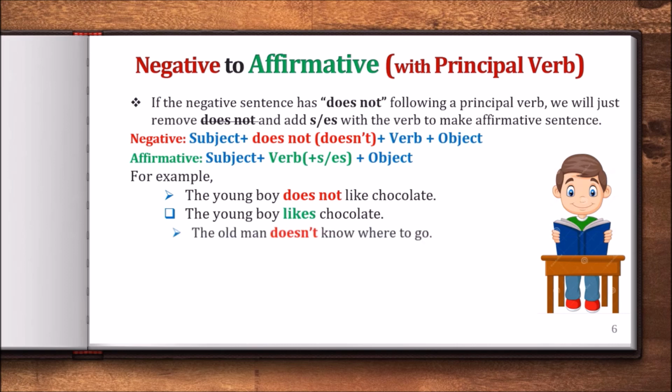Okay, then the old man doesn't know where to go. We will write the old man knows where to go because we are adding s with know. The main verb is know. The old man knows where to go.